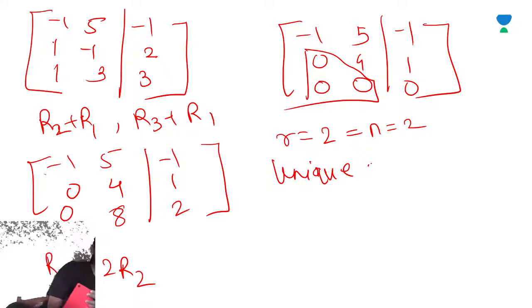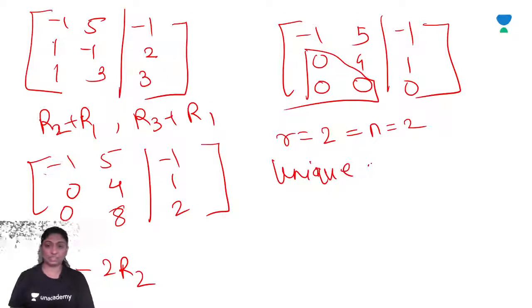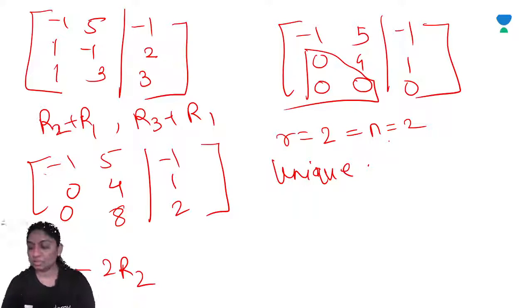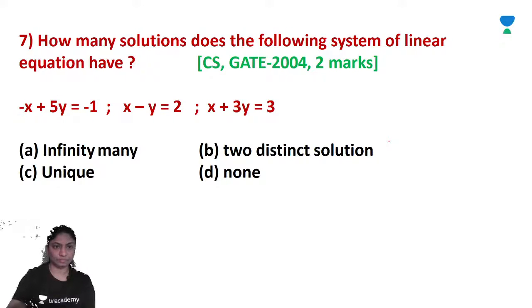If the rank of the matrix is the same as the number of unknowns, then definitely this will have a unique solution. So this system will possess a unique solution.